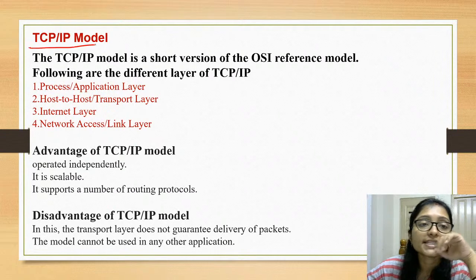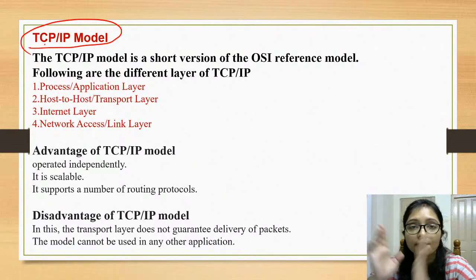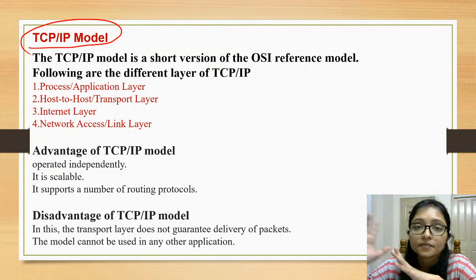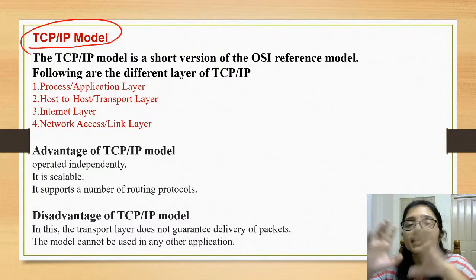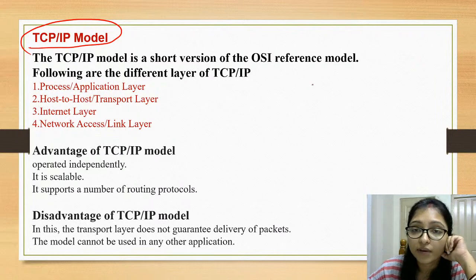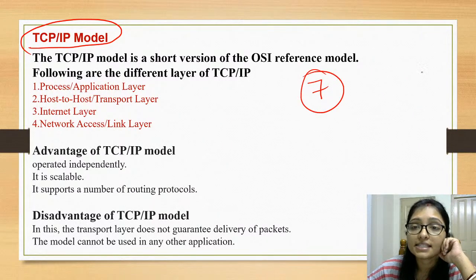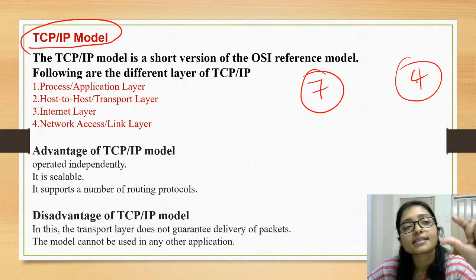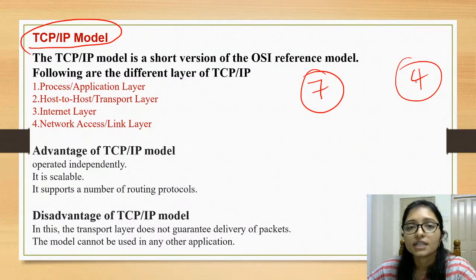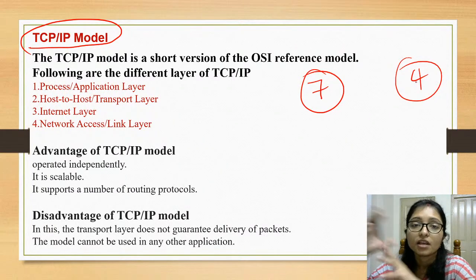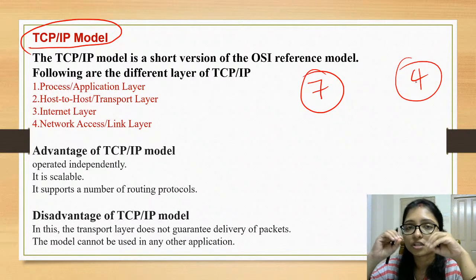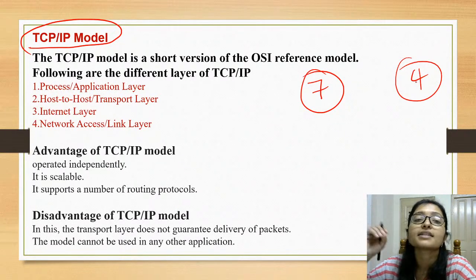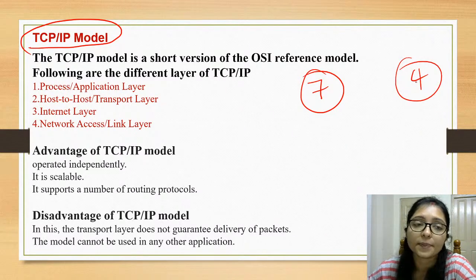Now come to the point of the TCP/IP model. Everything is the same in TCP/IP and the OSI model. The actual work is the same, but the OSI model has 7 layers, while TCP/IP has 4 layers. Actually, some layers are combined here. TCP/IP combines some OSI layers and gives them another name. That's why they have decreased them, merging some layers, and there are only 4 layers in TCP/IP: process application, host to host, internet layer, and network layer.